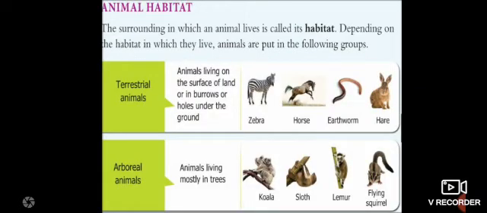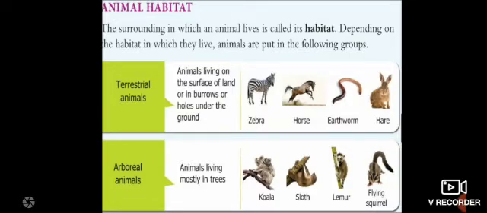So animal habitat: the surroundings in which an animal lives is called a habitat, children. So according to their living conditions, the surroundings, the areas where animals can survive are known as habitats. Okay, depending on the habitat in which they live, animals are put in the following groups. So children, we have already learned this, that according to their living conditions and habitats, the animals are divided into the following groups.